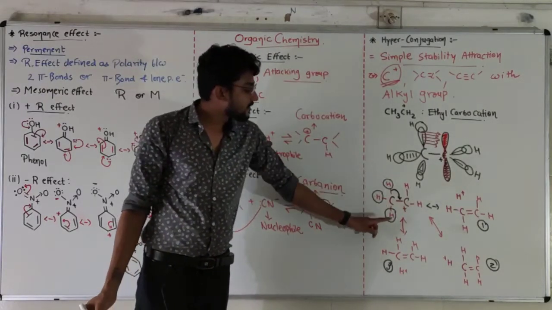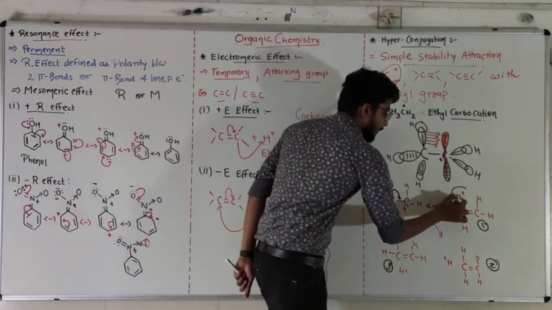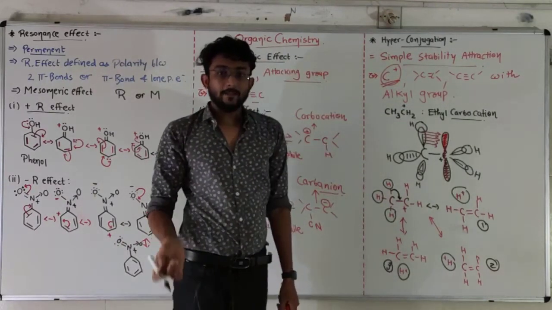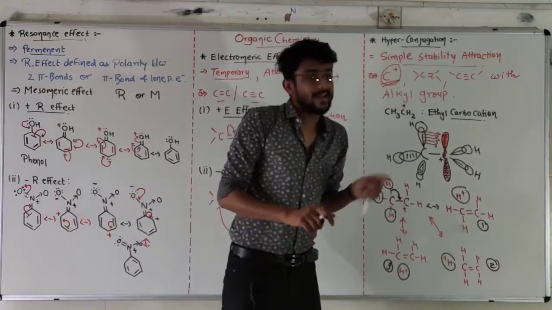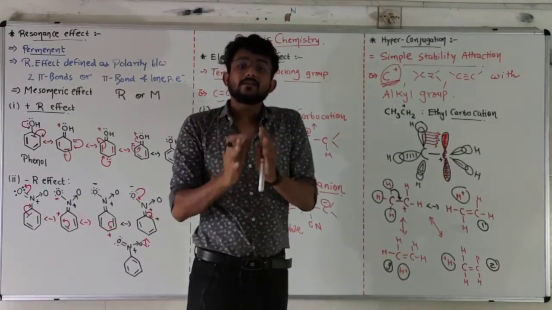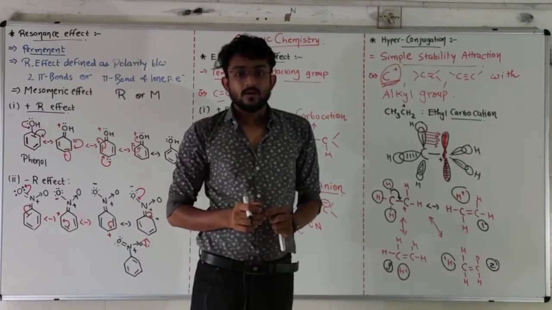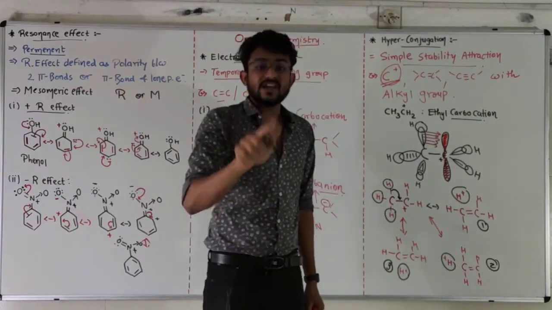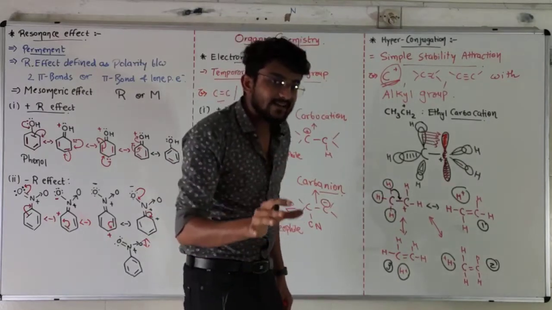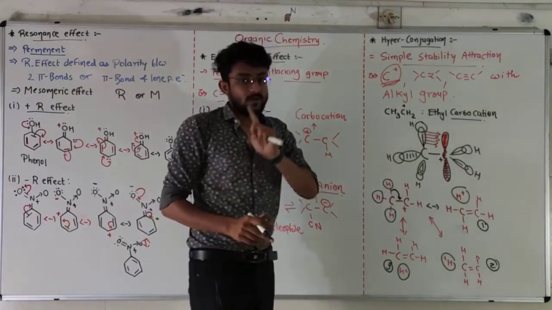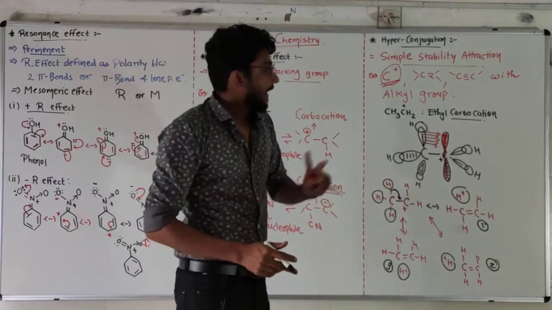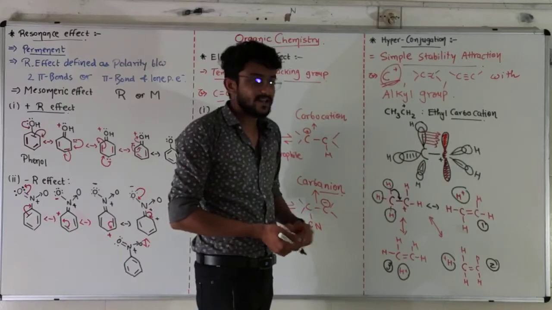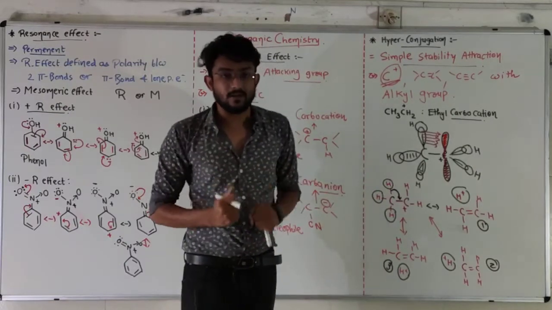Because 3 hydrogens are available, 3 different possibilities of electron donation are possible, and the plus charge of the carbocation will be stabilized. It will be more stable. That's why, back when we were discussing the stability of carbocation, I said that 2 effects are responsible. First one is inductive effect and the second one is hyperconjugation. Because of hyperconjugation, carbocation becomes stable.